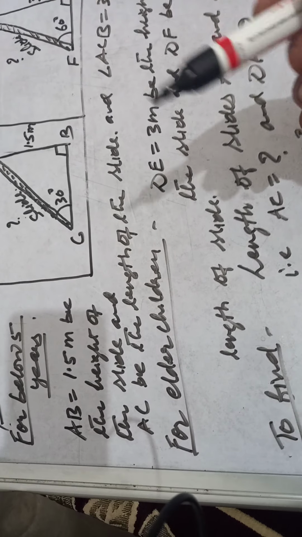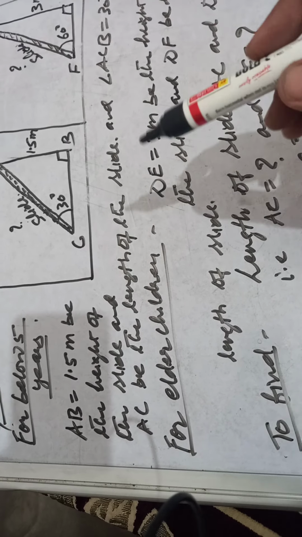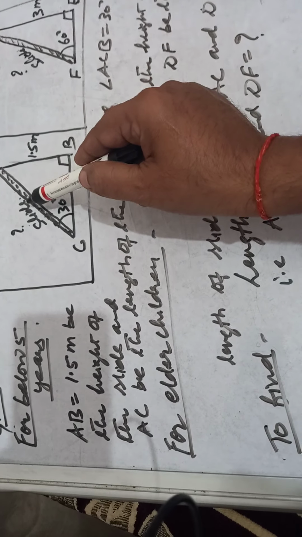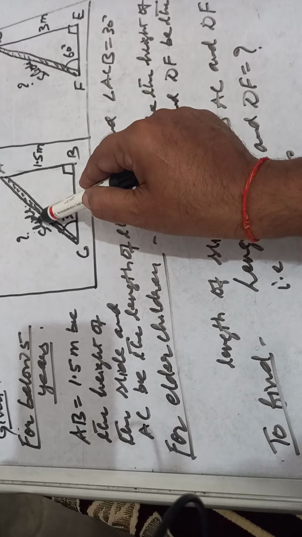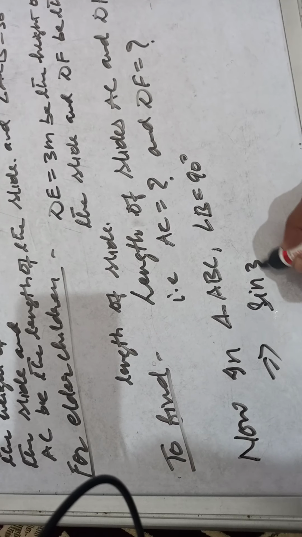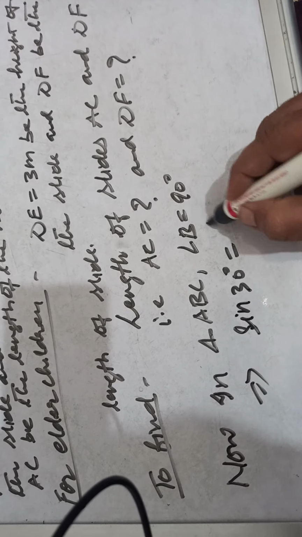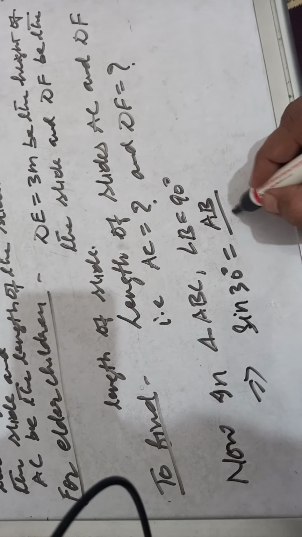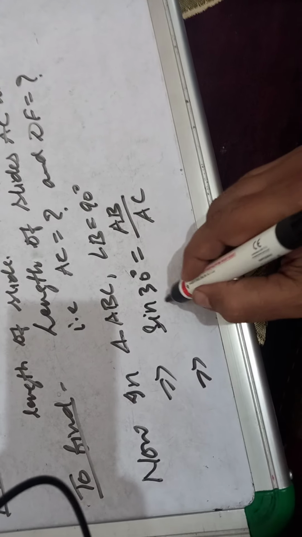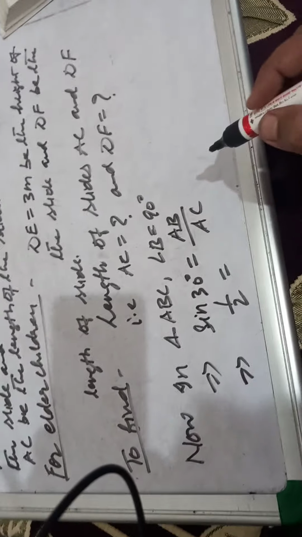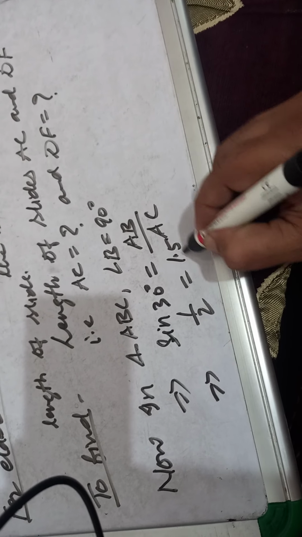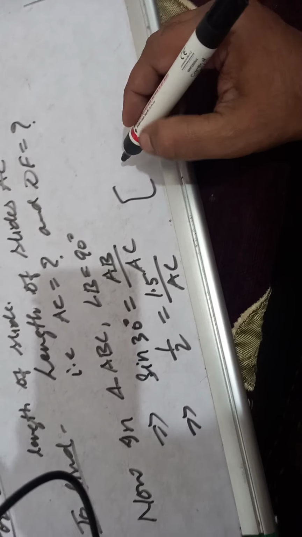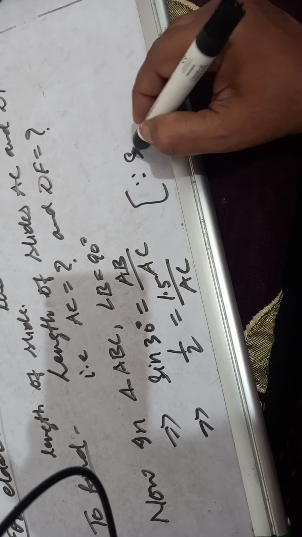So we have to search out the trigonometric ratio wherein perpendicular and hypotenuse are involved. That is perpendicular upon hypotenuse, that is sine theta. So sine 30 degree equal to AB upon AC. Okay, children, this implies sine 30 degree equal to 1 upon 2 equal to AB, which is 1.5, upon AC, that is required.